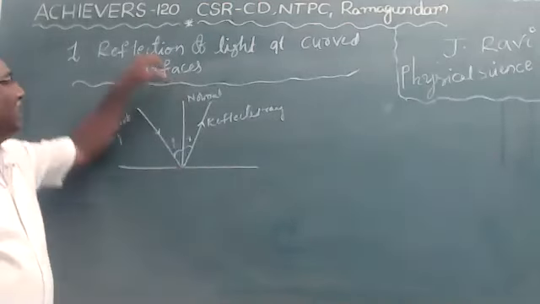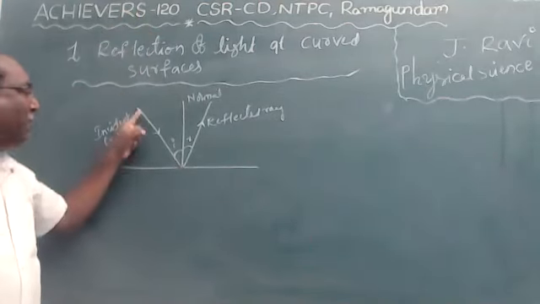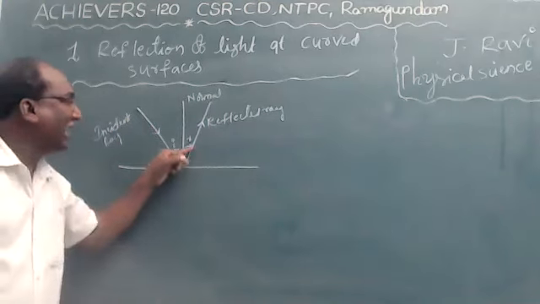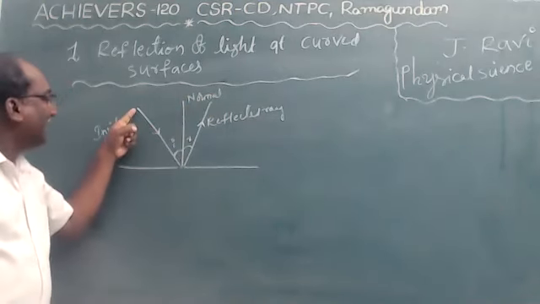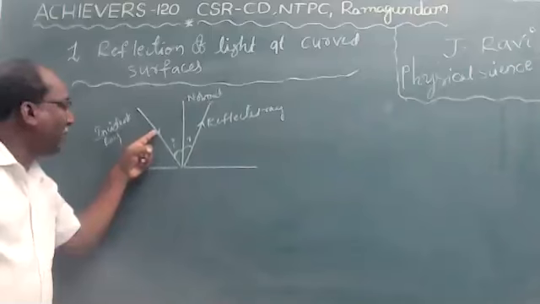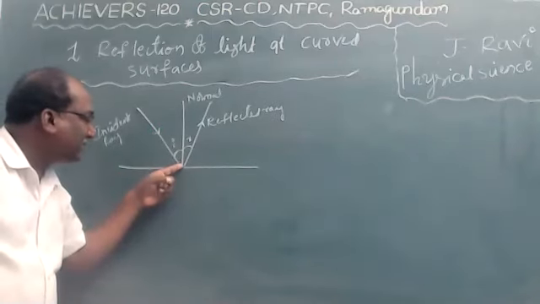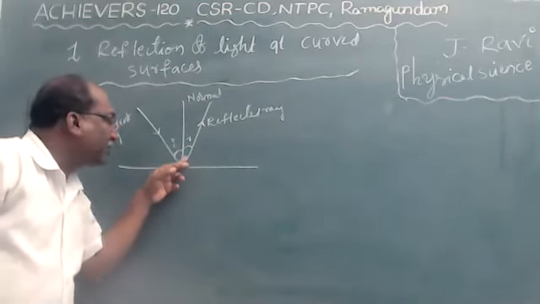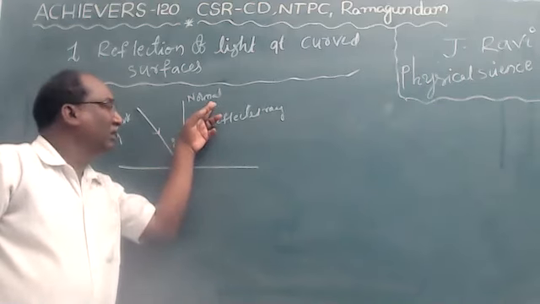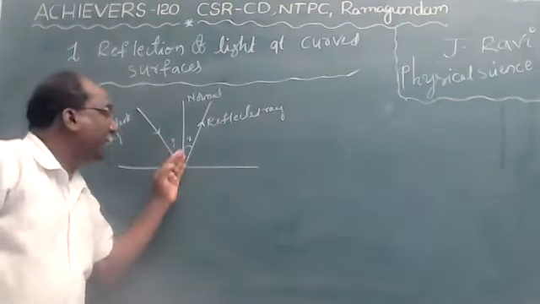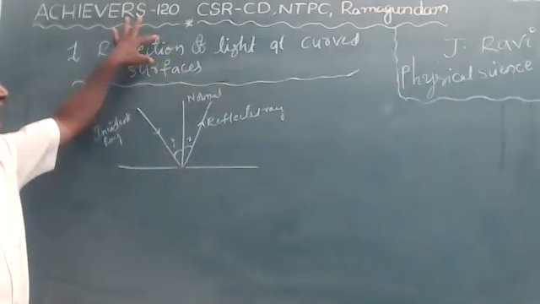Once again, children, reflection means bouncing back of light. The incident ray bounces on the surface, then gets reflected to the other side.